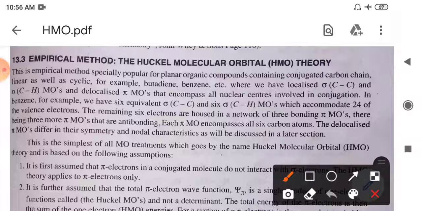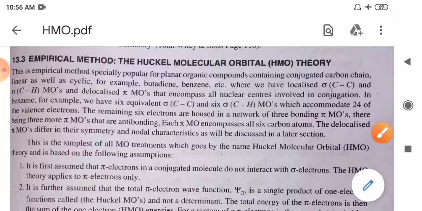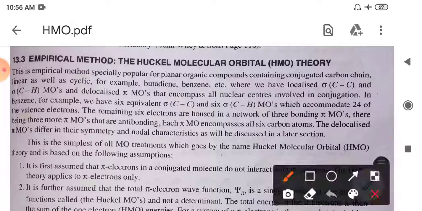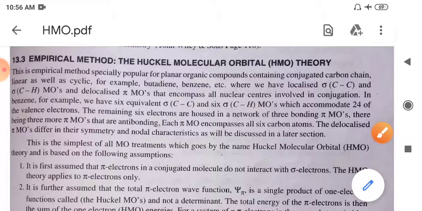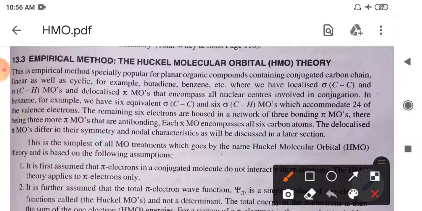So this empirical method is specifically popular for the planar organic compounds containing the conjugated carbon chain, which might be linear, cyclic, or it can have aromatic or anti-aromatic nature. Okay. So it is independent of the nature, but it should have the conjugated system of carbon chain, along with the pi bond. Okay. So we all know that these pi electrons are delocalized. Okay. So such a system will contain what?